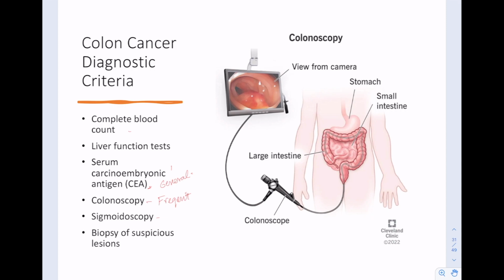Sigmoidoscopy, that's the same thing, but just of the sigmoid colon, this portion right here. And then biopsying any lesions that you see in there and looking at them under a microscope, checking for differentiations.